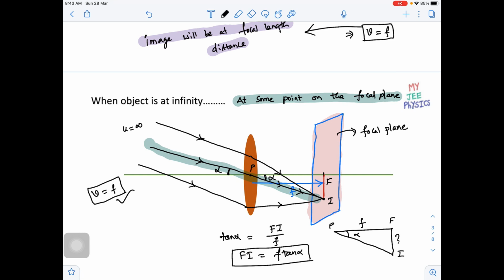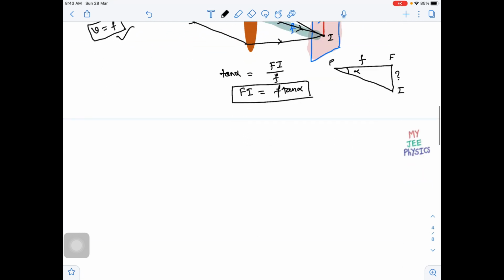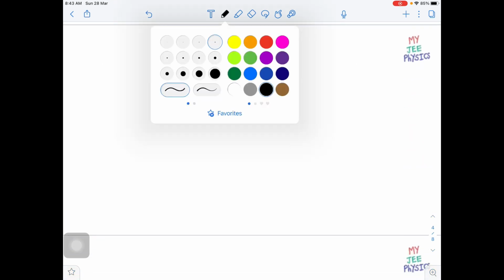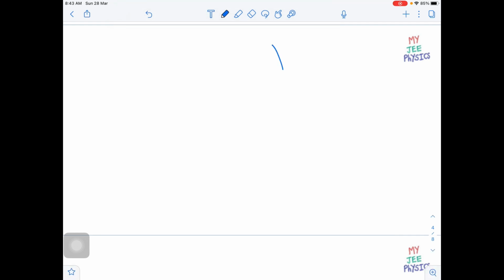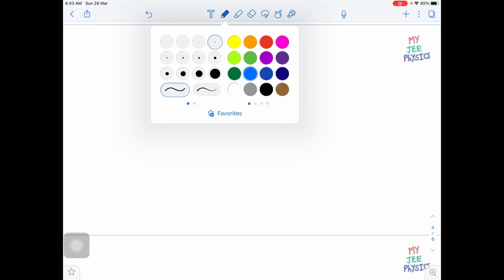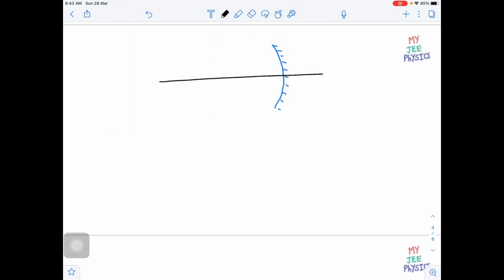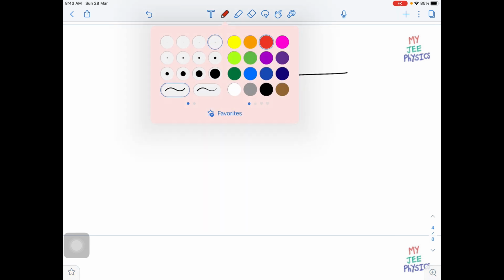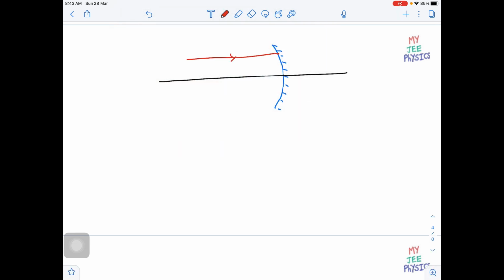So same logic you can apply even in mirrors also. Okay, same idea. So let us consider one mirror which is concave mirror. You can apply for convex also. Okay, so let us have a principal axis. This is the principal axis. If rays are parallel to principal axis and object is at infinity, then they will reflect and they will meet at a focus. So image will be formed at focus when again rays are parallel to principal axis.